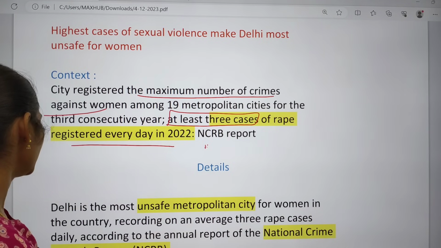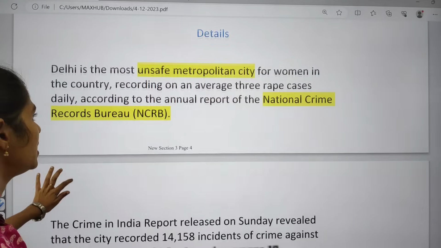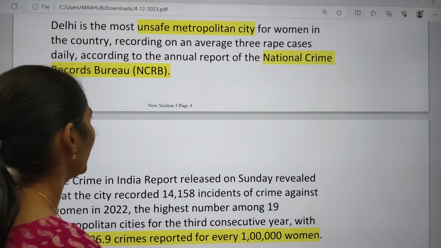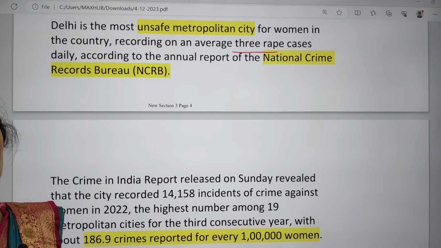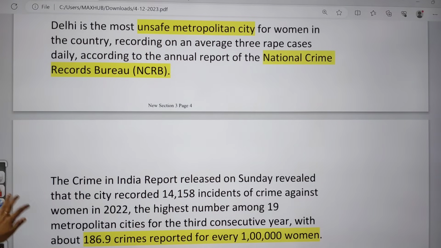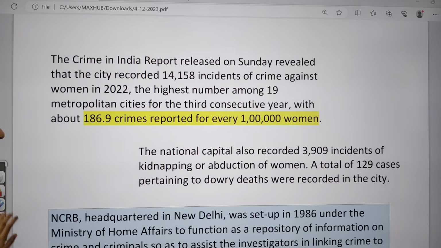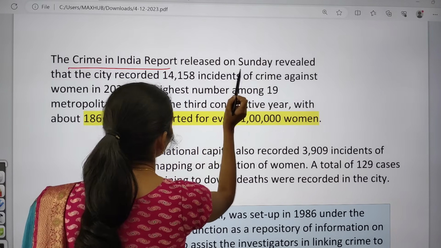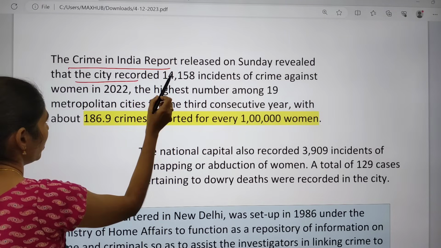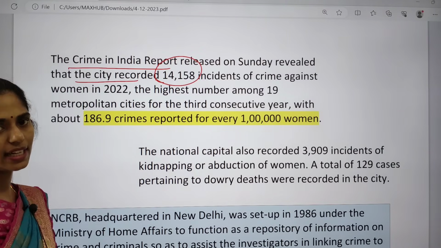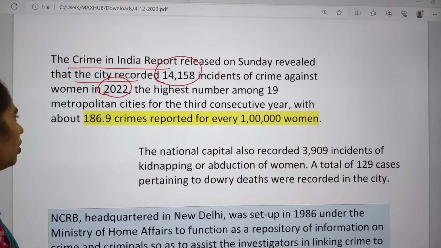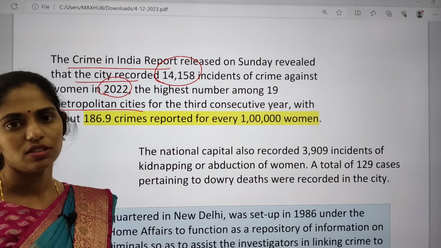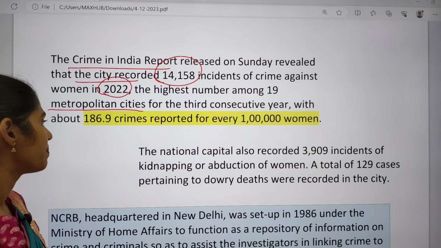If you see details, it says that Delhi is the most unsafe metropolitan city for women in the country, recording an average of 3 rape cases daily. Daily there are 3 rape cases, as said by the National Crime Records Bureau. And if you see some more important details here, the Crime in India report was released, and this report revealed that the city recorded 14,158 incidents of crimes against women in 2022, the highest number among 19 metropolitan cities for the third consecutive year. That means for the last 3 years, Delhi stood number 1.